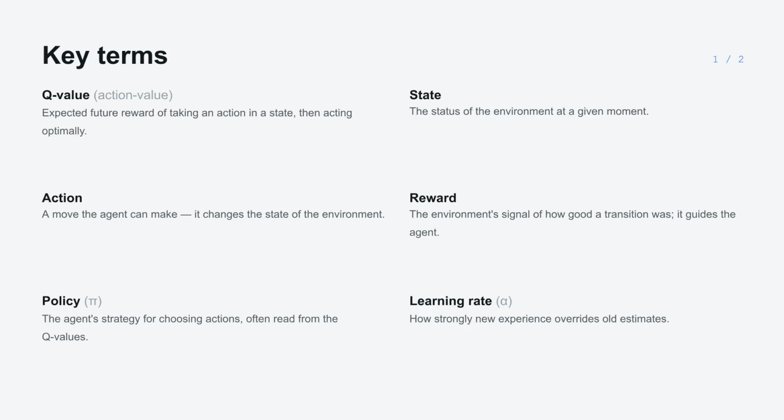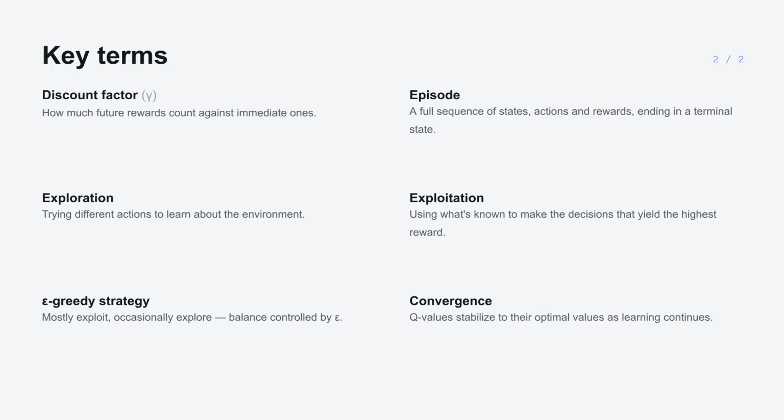Here's a quick summary of key terms used in Q learning: Q value, state, action, reward, policy, and learning rate. And here are the remaining key terms: discount factor, episode, exploration, exploitation, the epsilon greedy strategy, and convergence.